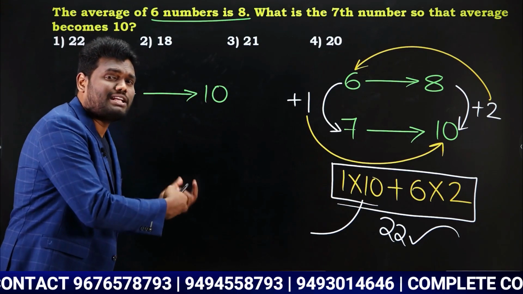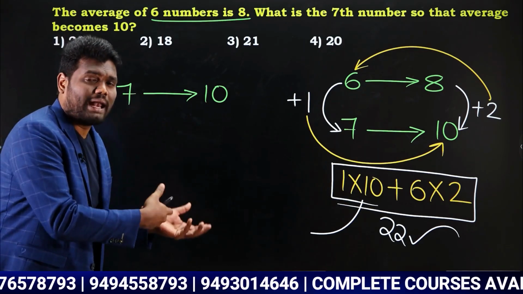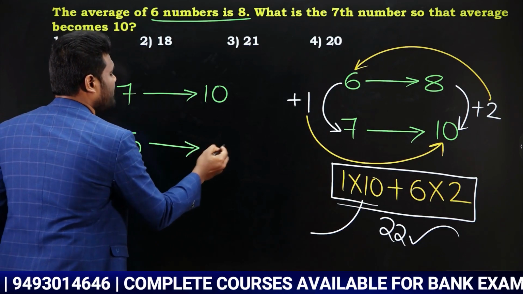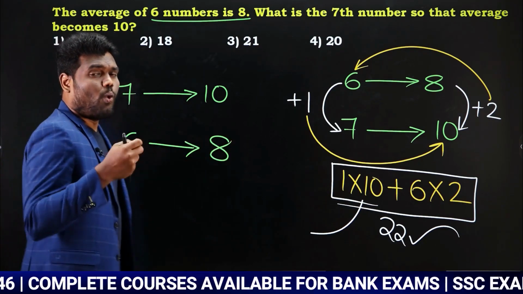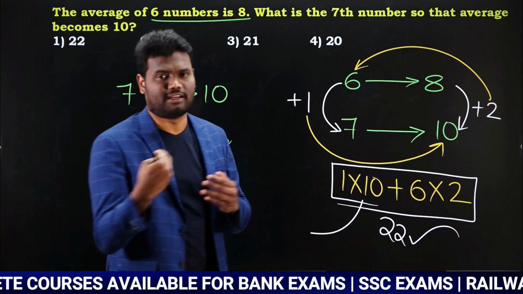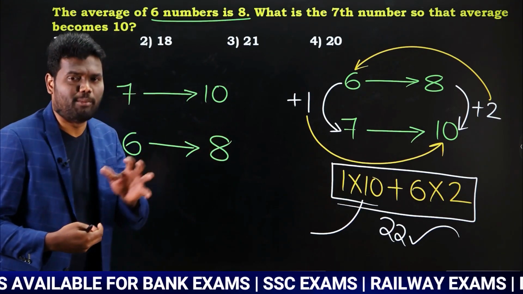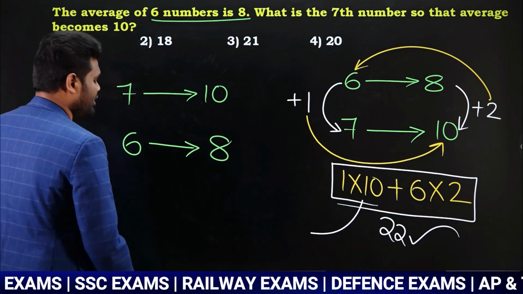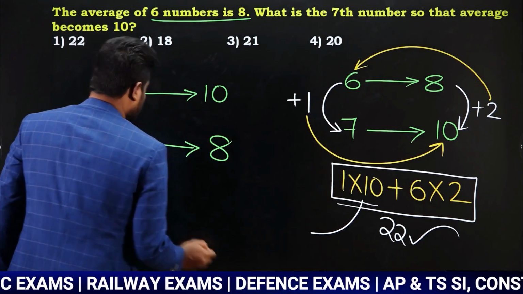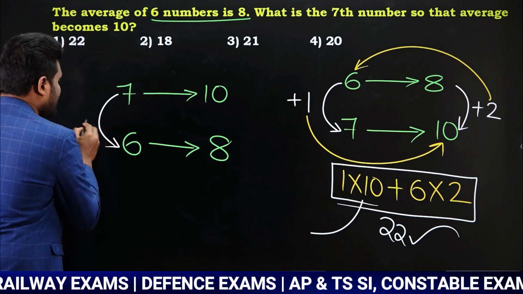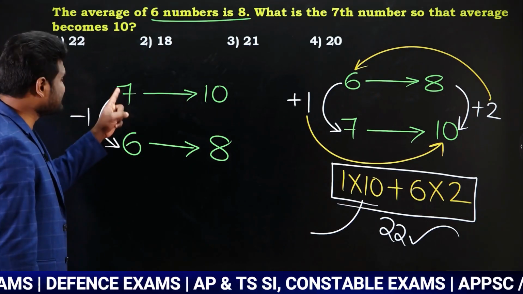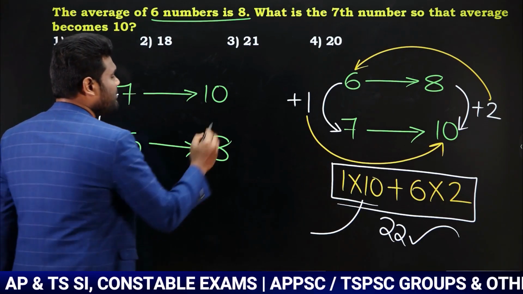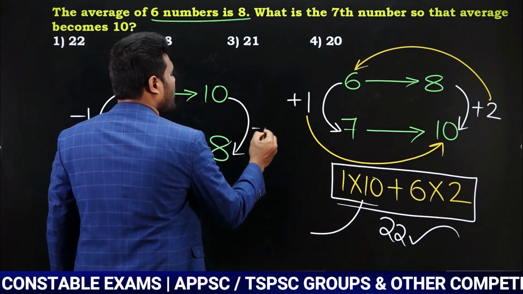Now if one number is going to be removed, or deducted, then it is going to be 6 numbers. Then average is going to become 8. Now I can say, what is the number that left, or what is the number that was removed? I need to find it. The same concept we have discussed here, you need to apply here. Just take the difference. Look here, left hand side difference is -1. Why? Because 7 is becoming 6, which means -1. Similarly 10 is becoming 8, so -2.